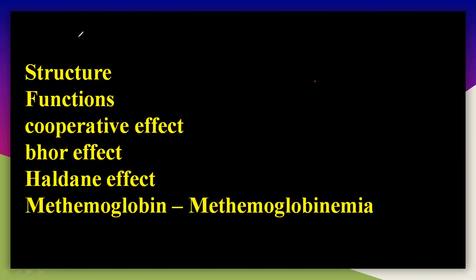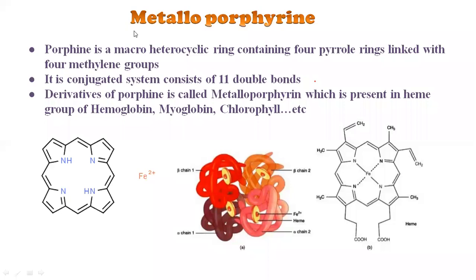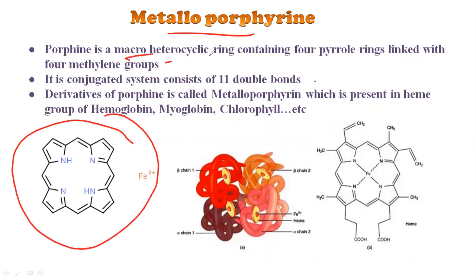So what is the structure of hemoglobin? Basically it is a metalloporphyrin. What does metalloporphyrin mean? First, this is a porphin. This is a macro heterocyclic ring containing 4 pyrrole rings linked with 4 methylene groups.